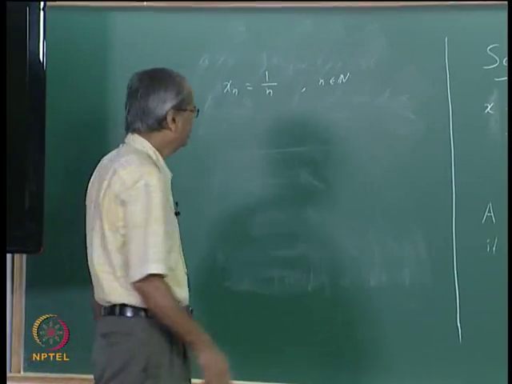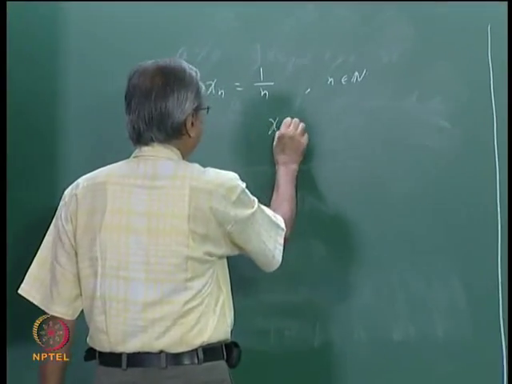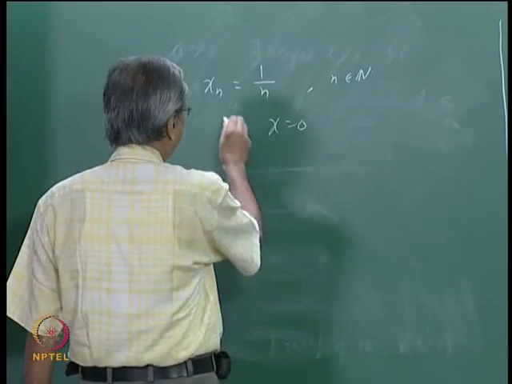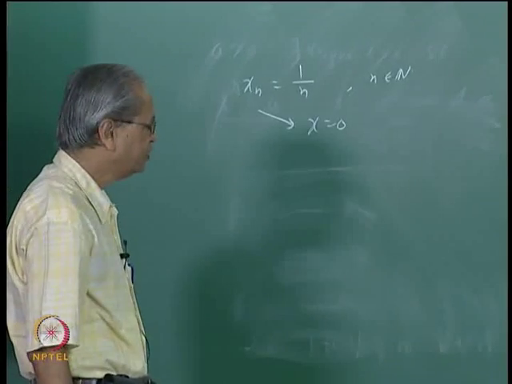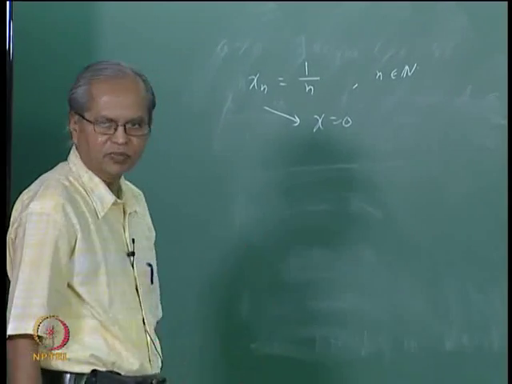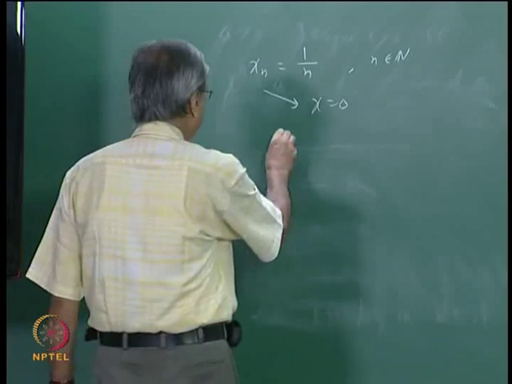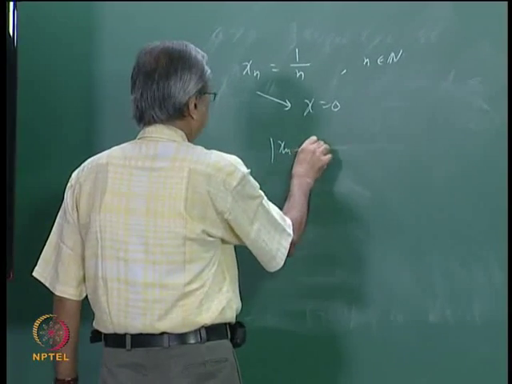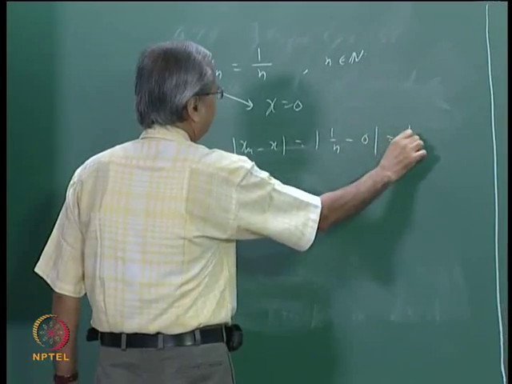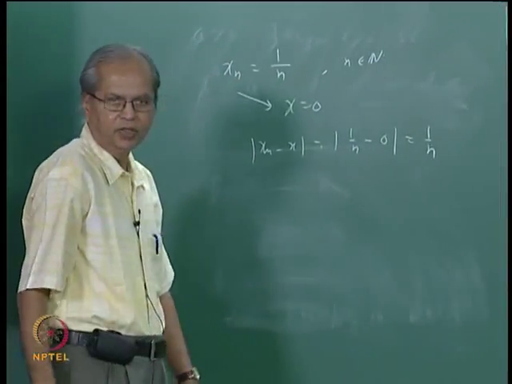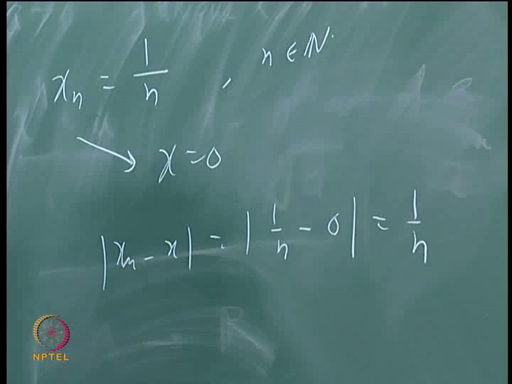So in this case we have to take x is equal to 0, so that xn converges to this x. Now to do that, we will have to look at mod xn minus x, that is mod 1 by n minus 0, and that is nothing but 1 by n, whatever be n. Now what is the idea? Given epsilon, we should find an n0 such that for n bigger than or equal to n0,